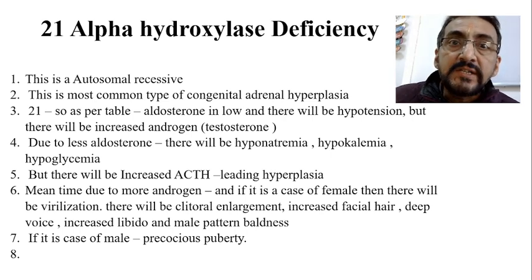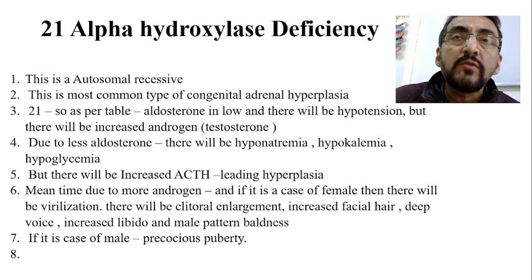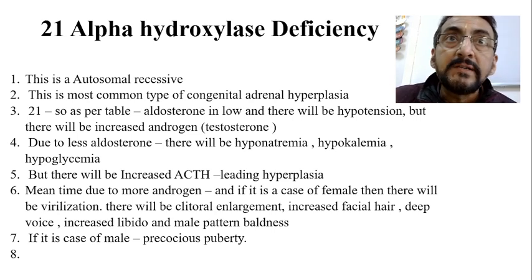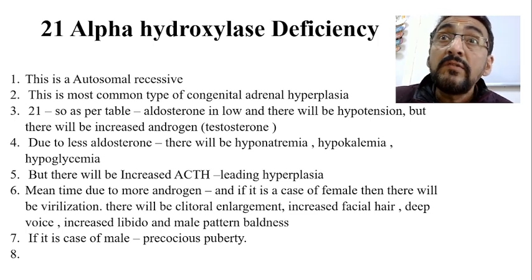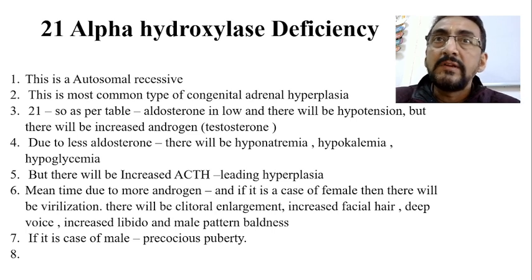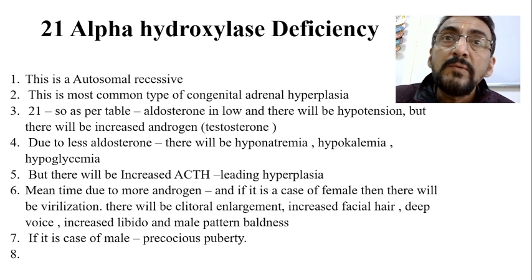But we should understand that although 21 alpha hydroxylase deficiency is there, ACTH, adrenocorticotropic hormone, from the pituitary gland is continuously stimulating the adrenal gland to produce more and more aldosterone, cortisol and androgens.